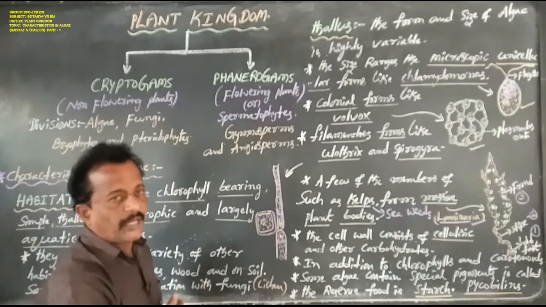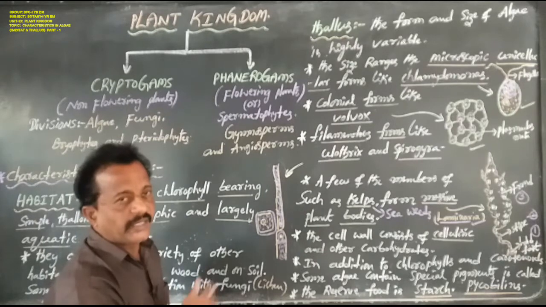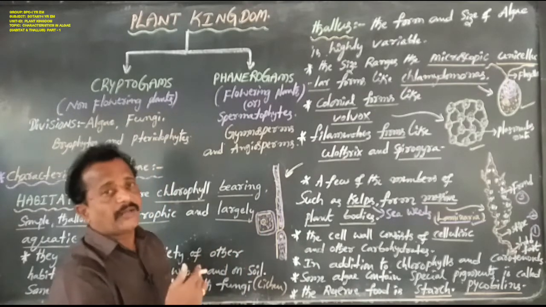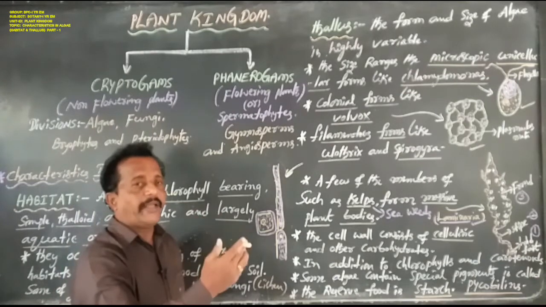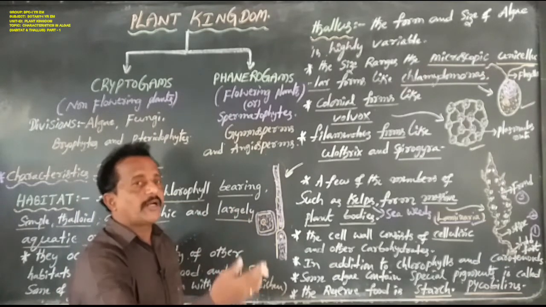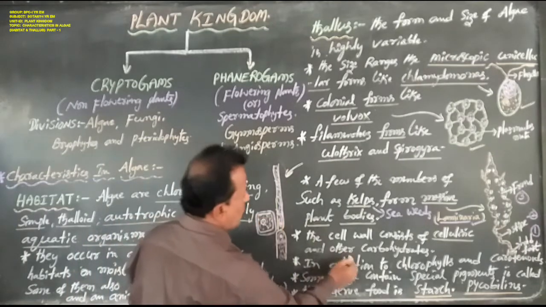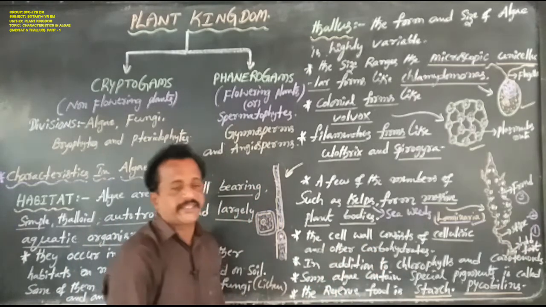Most of the Chlamydomonas cells and most of the Volvox cells are covered by one protective layer, that is called a cell wall. Cell wall means the cell is covered by one protective layer. Cell wall is always made up of cellulose and other carbohydrates.